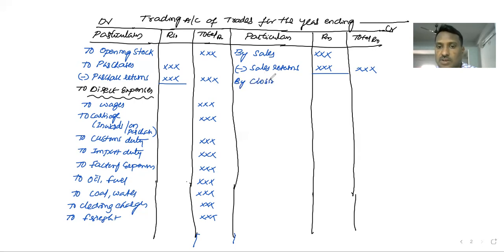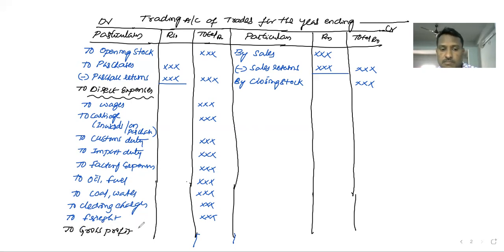By closing stock. Closing stock. Right. So this is the pro forma of the trading account. After we write all this information, why is this trading account prepared? To find out gross profit or gross loss. Let's see. In case the total amount of credit is more than the total amount of debit, the result is gross profit.